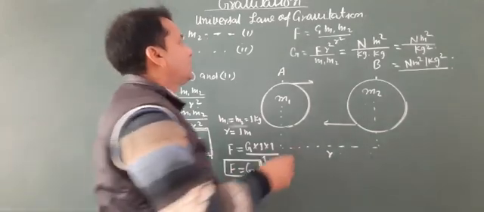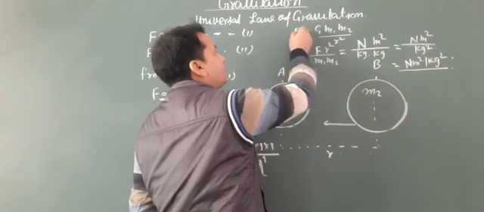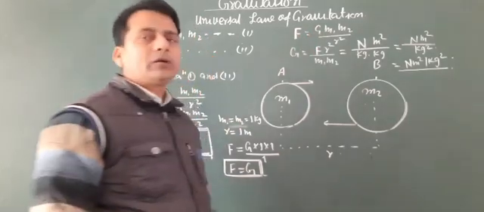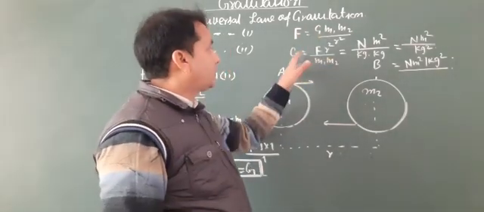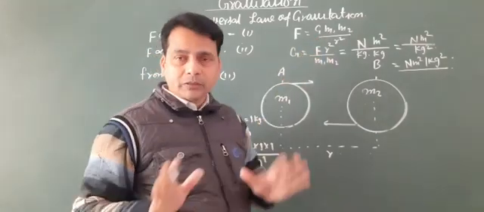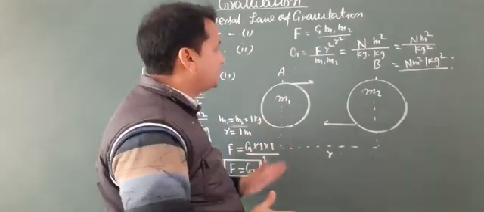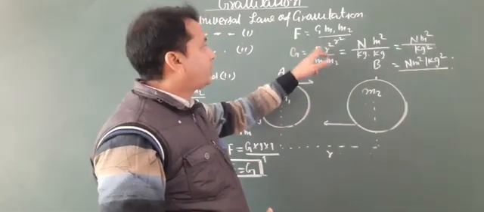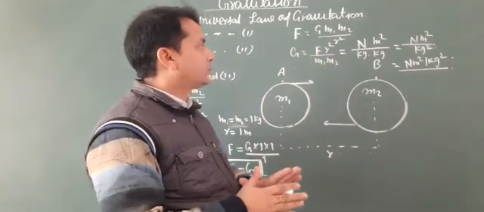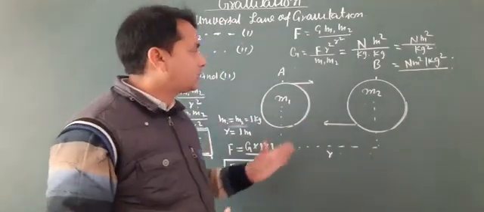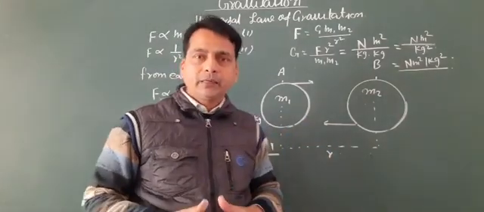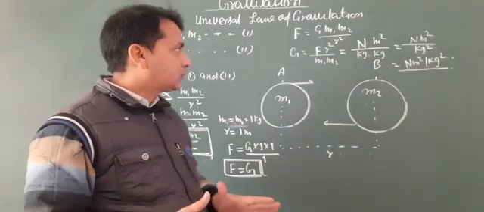So now in the above formula, F equals G m1 m2 by r square, capital G is known as the gravitational constant, and capital G equals F r square by m1 into m2. So the formula of the gravitational constant is F r square by m1 into m2.